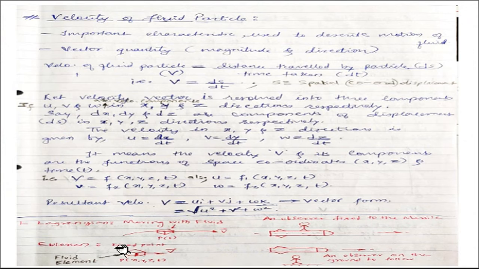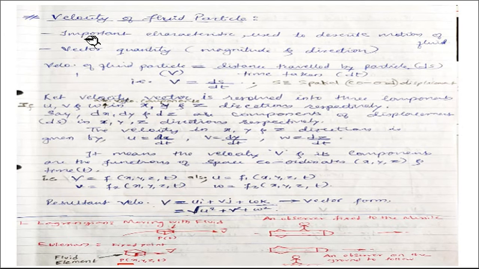You can understand this with this schematic. There is a fixed point representing a fixed element, and there is a flow field passing through this element. So the observer is stationary at these space coordinates x, y, z and t. Here you can see the observer is on the ground, and he is observing the motion of a missile separately, right?